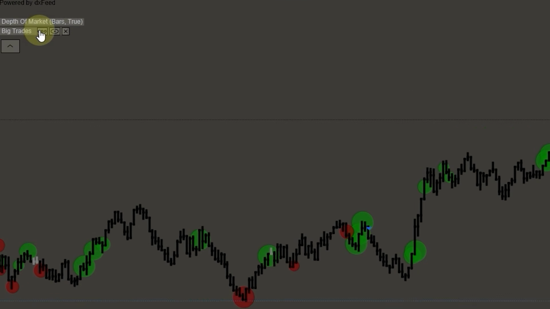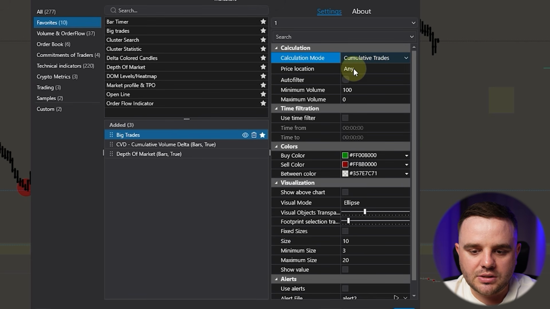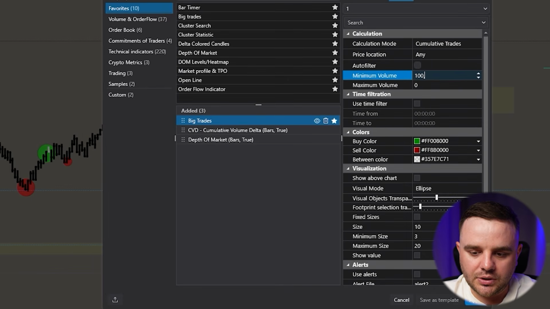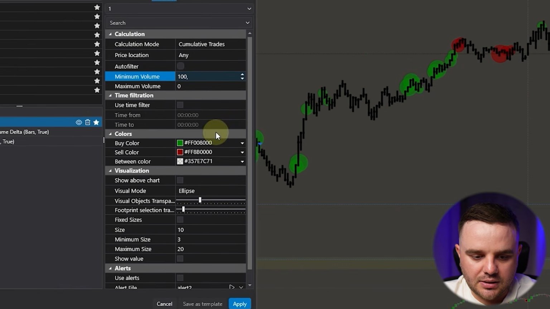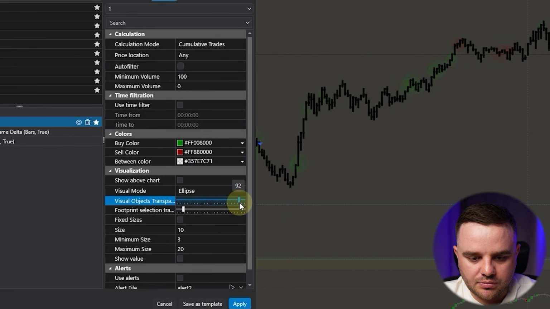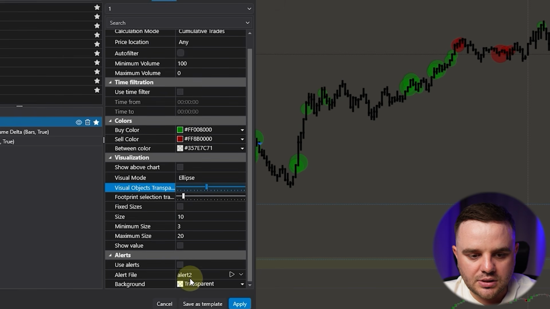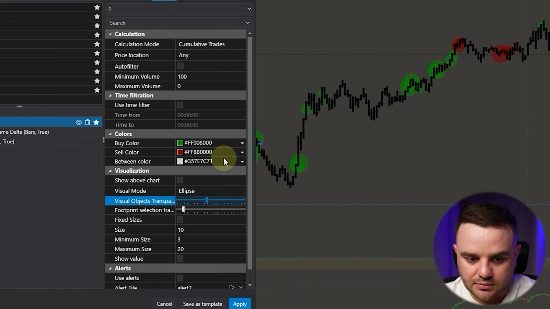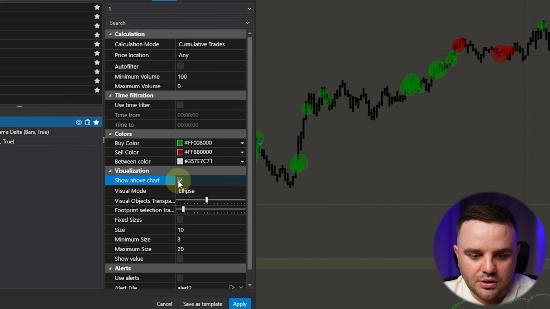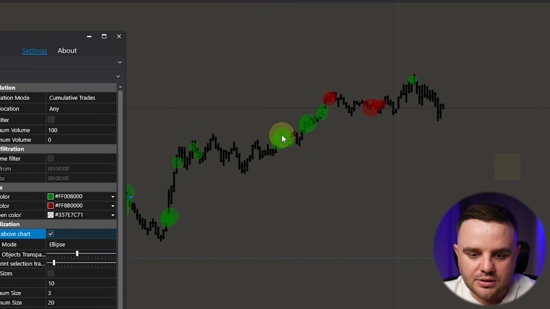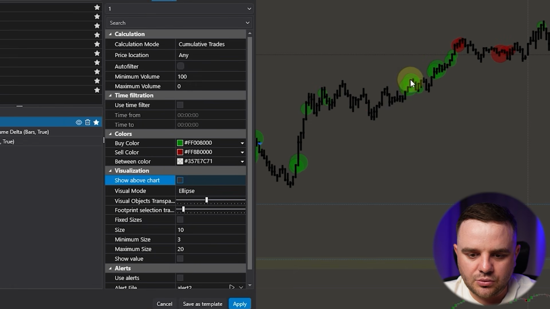So regarding settings, cumulative trades, I use it. Price location any, minimum volume 100, visual mode ellipse, and the most important, you can see, you can make it brighter, darker. Sizes, alerts, you can set up alerts, and the same with templates. You can set up templates, for example, several settings, and sometimes change it. Show a bar chart, as you can see, a bar chart. I don't like it. I always use it behind the chart. And the most important, some people would like to see values. For example, show a bar chart and show values.